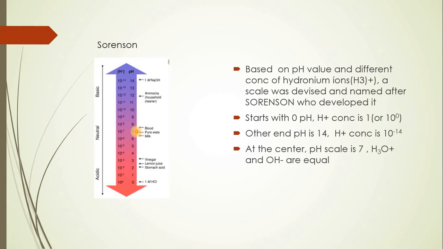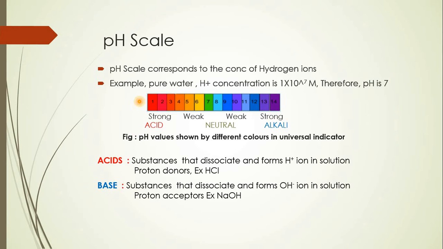of pure water. Now this pH scale, as I said, corresponds to the concentration of hydrogen ion. The best example here to describe is pure water. You can see there are different gradations of the color. The red color, as it moves ahead till 6, the intensity of red color decreases, and therefore I can say that if the pH is 1, the solution has to be very strong, and as it moves to 6 or 6.9, the solution is still acidic, but it will become a weak acid.